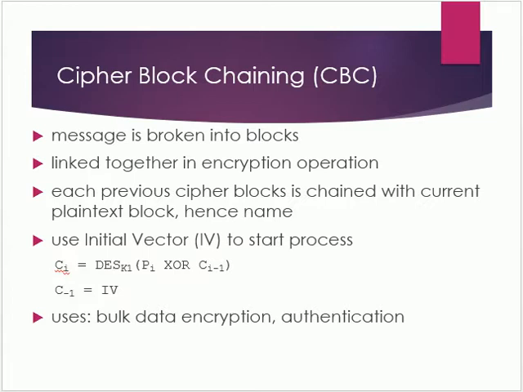To start, it uses an initial value, that is an IV, which is usually well known. Often it is all zeros, or otherwise it is sent encrypted by ECB mode just before starting the CBC use.